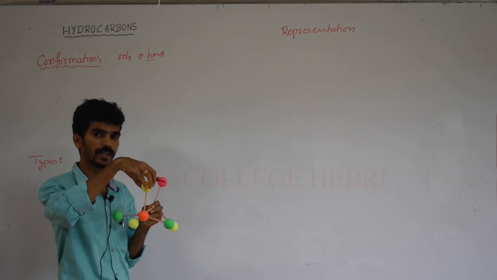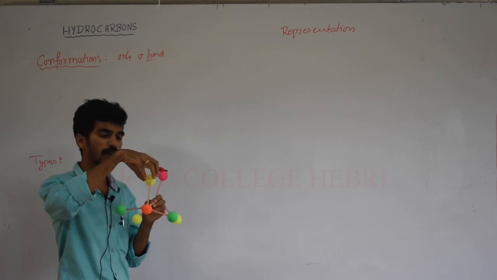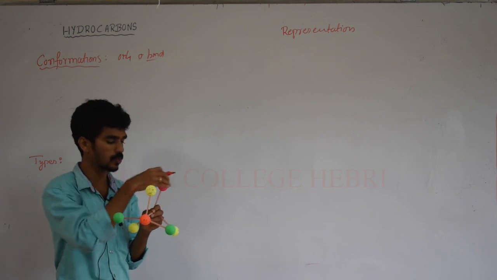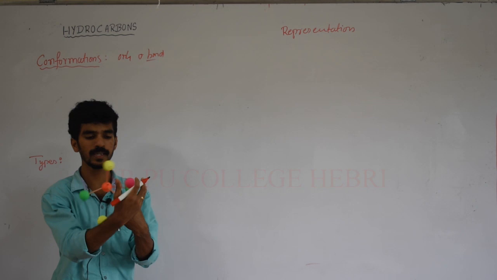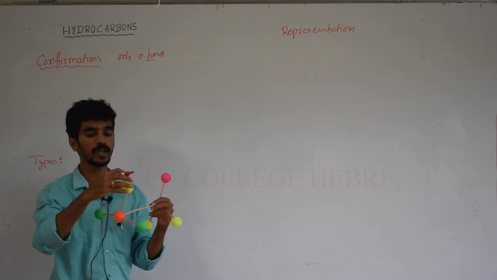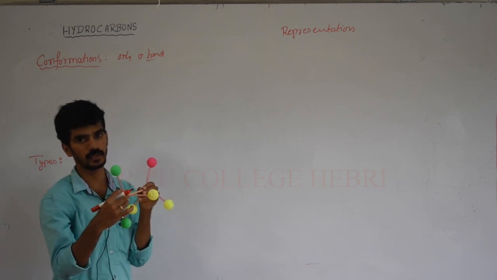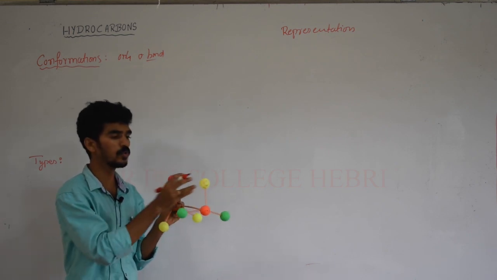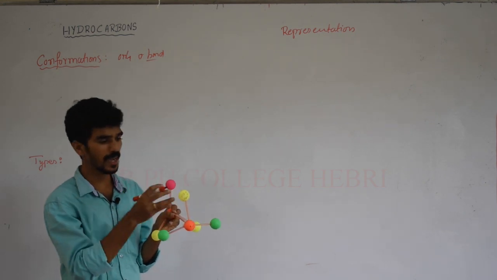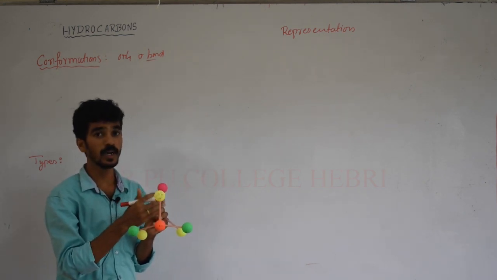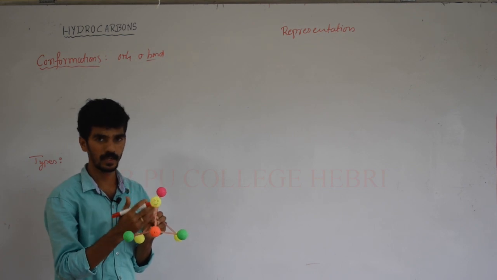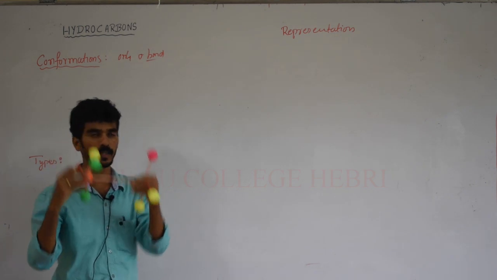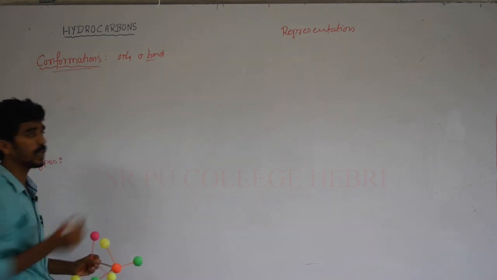Sometimes this molecule, for example this colored ball having a bigger group, or this may be bigger in size, will create a hindrance to the adjacent bonded atoms. So to attain stability, to reduce the strain, when these two are very big in size, they will collide or repel each other. So to avoid that repulsion, this will undergo rotation. That particular rotation we can call conformation.